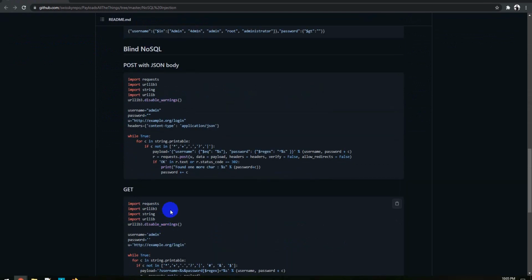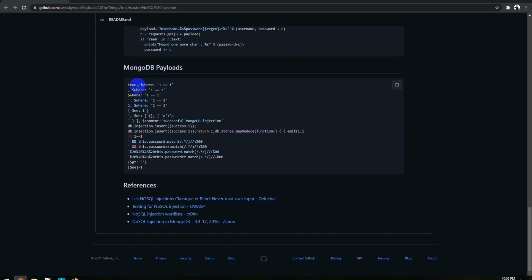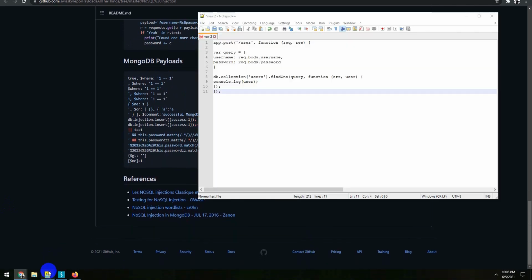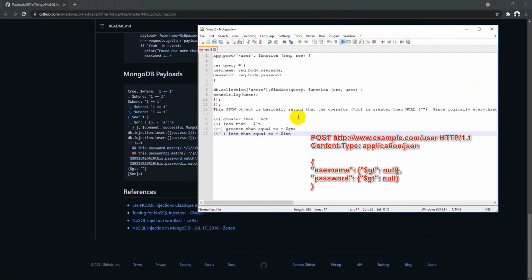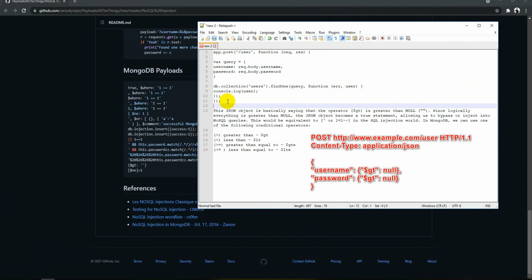If you look at the MongoDB payloads, these are the various payloads that you can typically use for performing various attacks. In fact, I have a small payload text as well to make you understand it better. If you read the JSON object, it is basically saying operator $gt, which is greater than, null. We will see this in action so that you get a better idea.